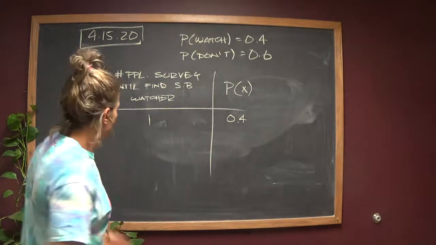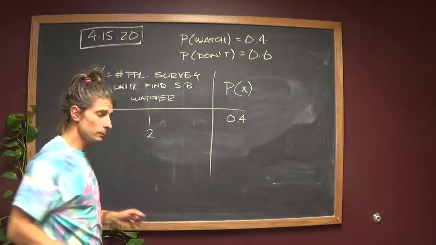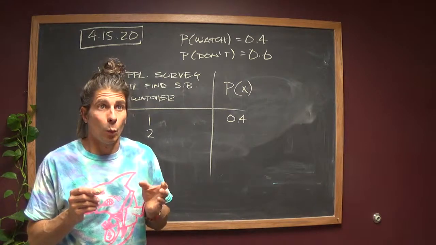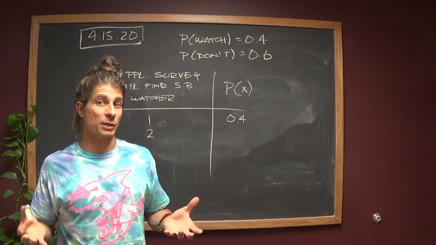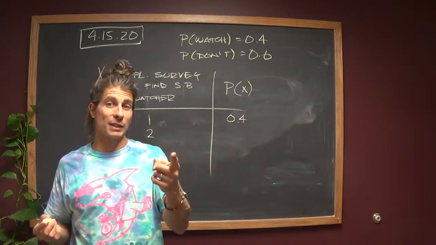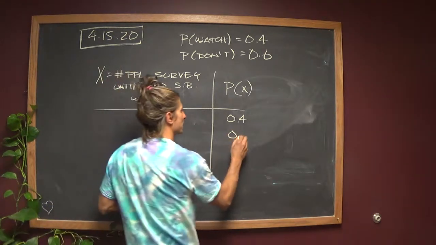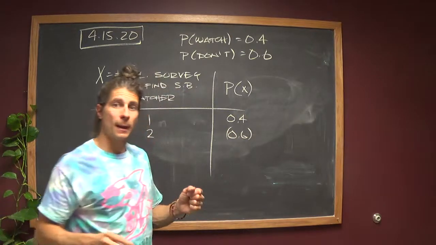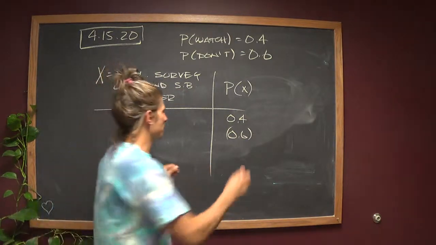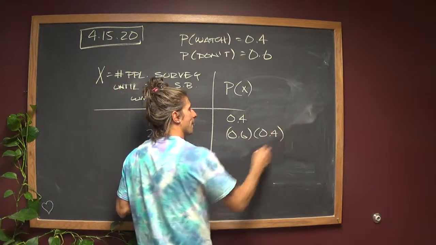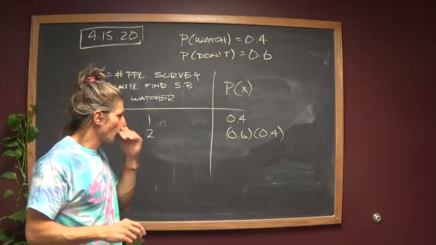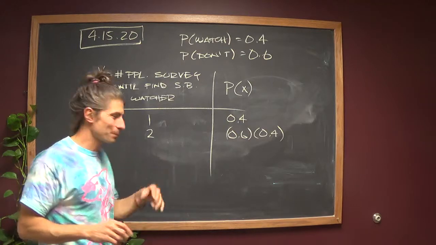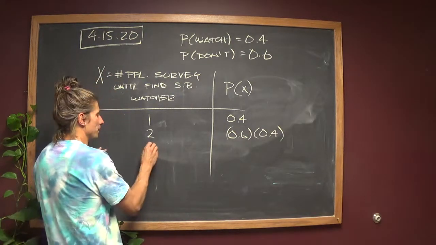Done. Suppose it takes 2. You'll ask yourself, what does it mean to have to ask 2 people to find someone that watches the Super Bowl? Well, it means that the first person didn't, which means you had the 60% chance first, and the second person does, which means you have a 40% chance second, which would be 0.24. We'll come back to that. Good so far? Awesome.